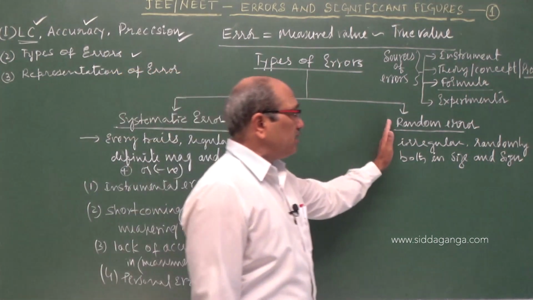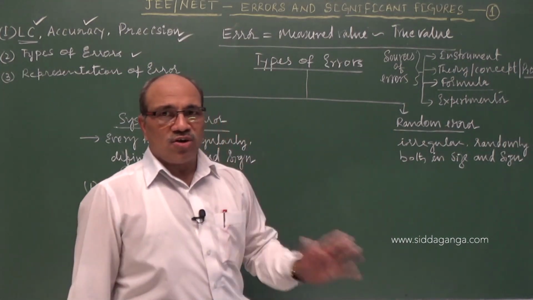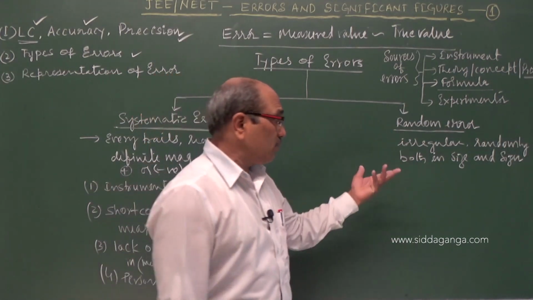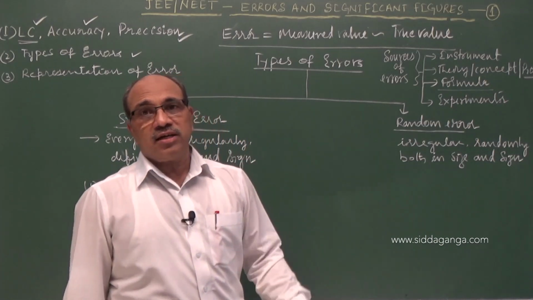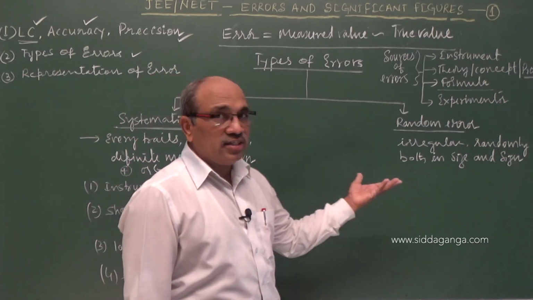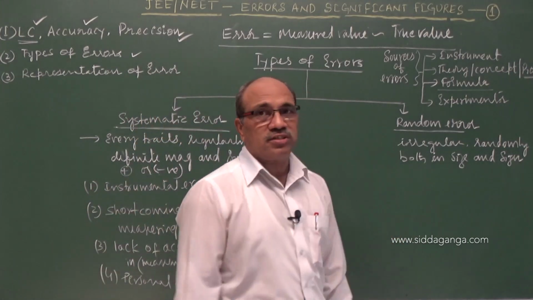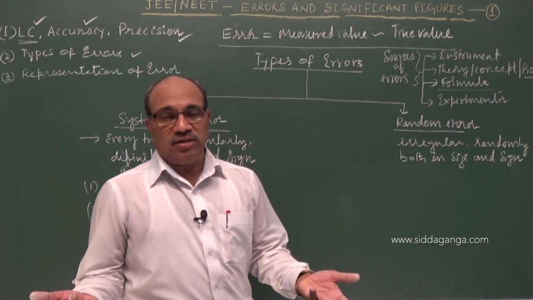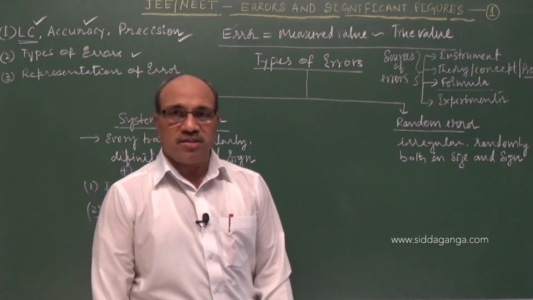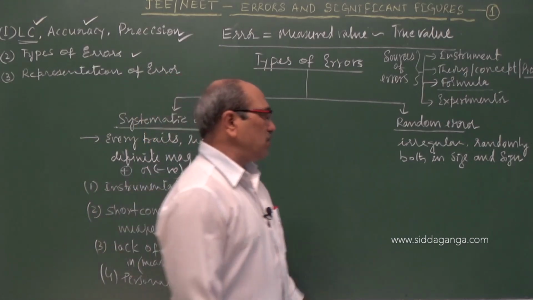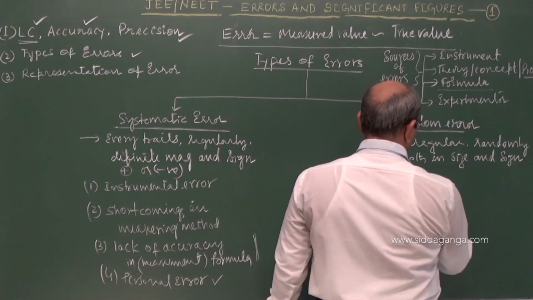But when it comes to random error, it is of unknown cause, not predictable. Unpredictable fluctuations in experimental conditions. We do not understand from where it is coming.